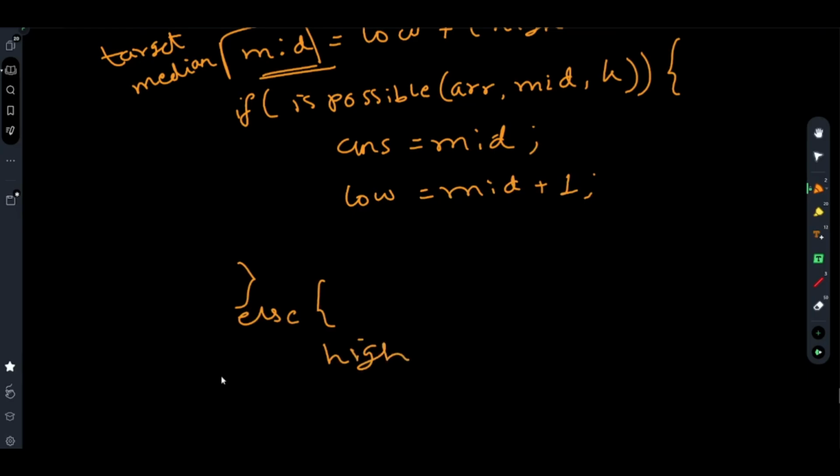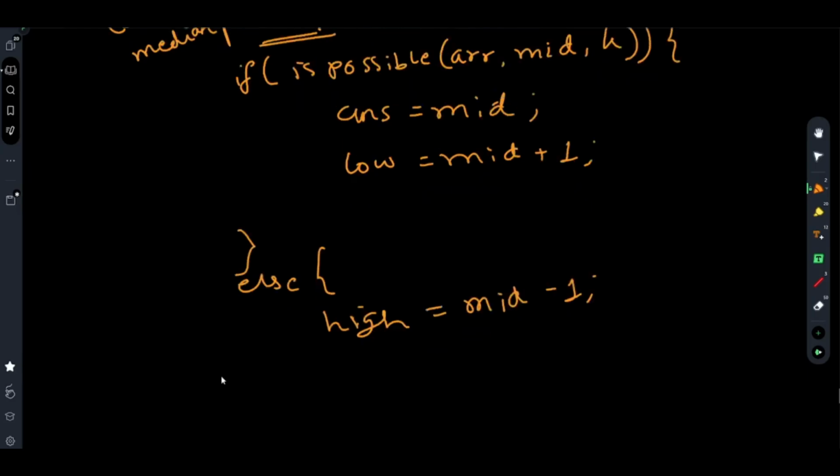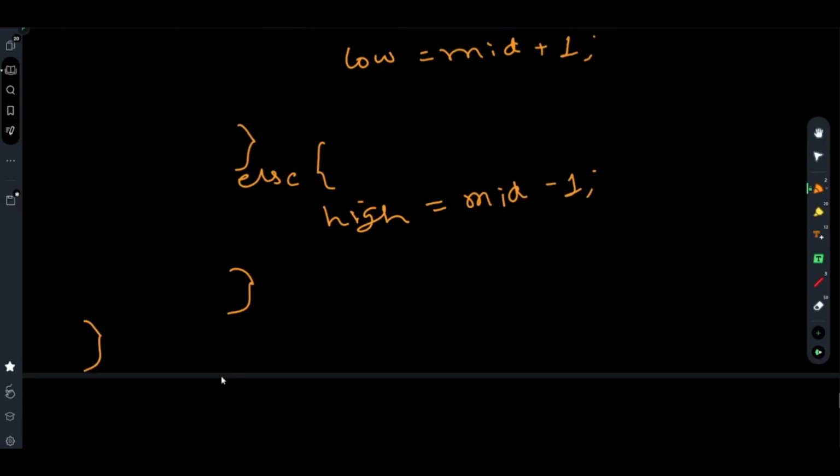And if with a target median of mid, you cannot possibly have k increments and make the median as mid, then you have to make less than k increments. And if you make less than k increments, you will only be achieving a maximum median which is less than mid. So this high will be mid minus 1. You have to decrement the targeted median. This is the overall binary search.